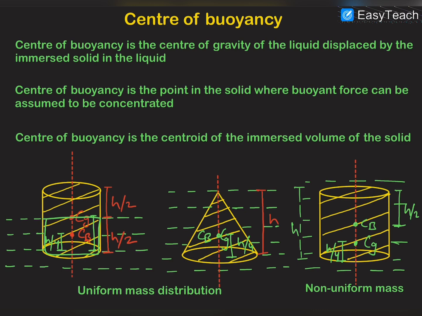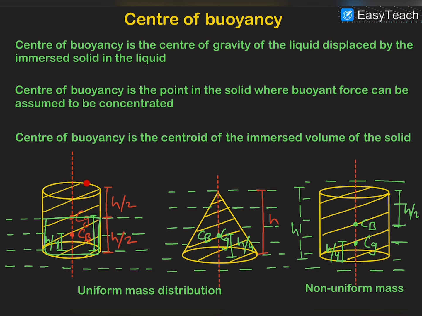Now, if the shape of the solid is conical and it is completely immersed, then the liquid displaced by this cone is also conical with the same dimensions. Hence the center of gravity of that liquid is this point, as well as the center of gravity of the cone. So the center of buoyancy and the center of gravity of the cone are the same point, which is h by 4 from the base of the cone.